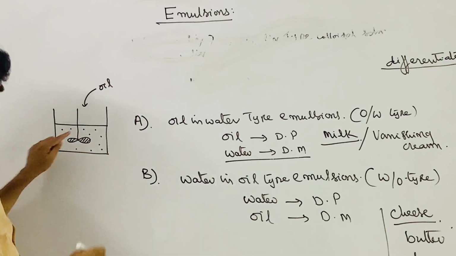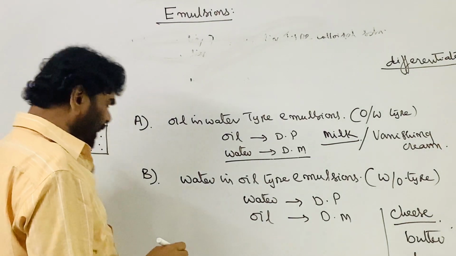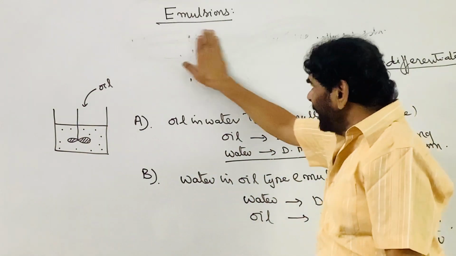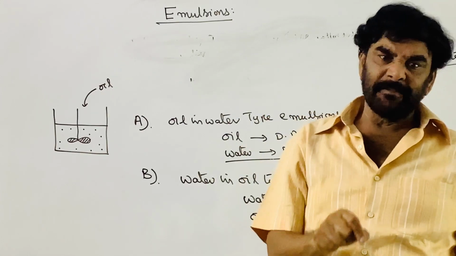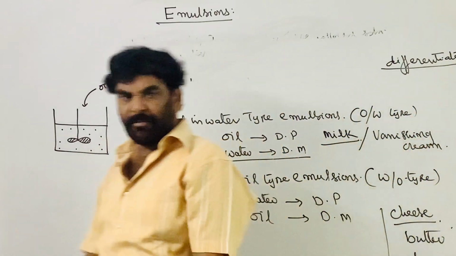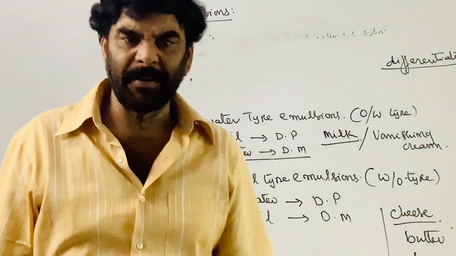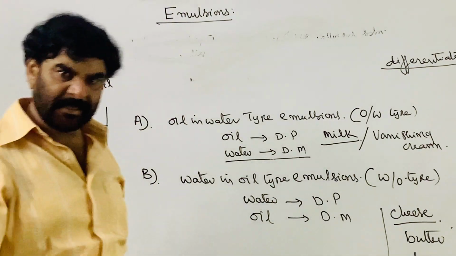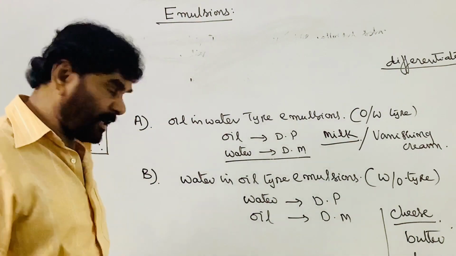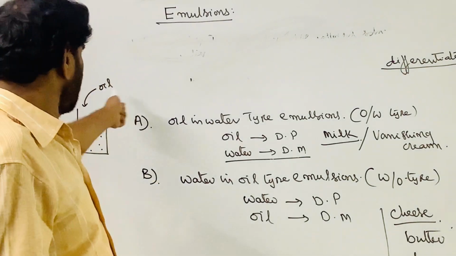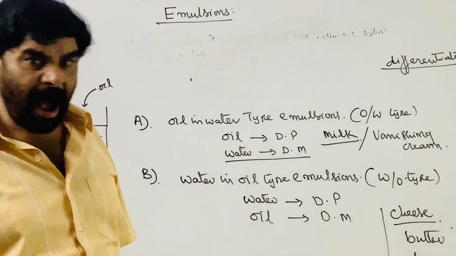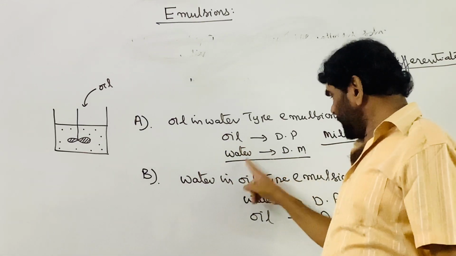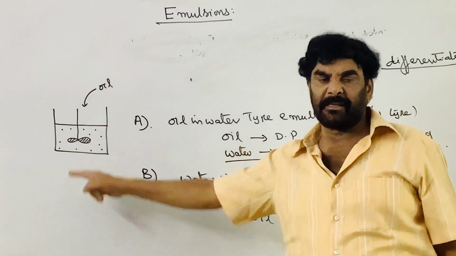This is the oil in water type. If it is an oil in water type colloidal system or emulsion, and you add water to this system, it freely mixes. No separation. But on addition of oil, separation takes place. Oil will not mix with this colloidal solution, because the dispersion medium is water. Water will mix.